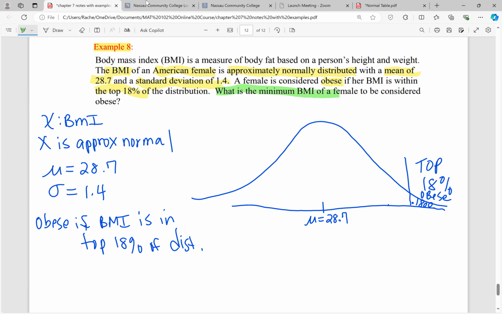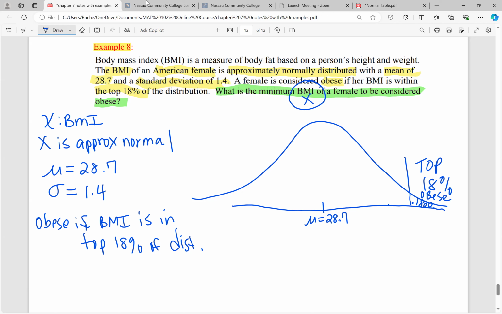What is the minimum BMI of a female to be considered obese? So I'm asking for a BMI, right? I'm asking for a value of BMI, which is X. So I'm asking for a score, a raw score. BMI is X. So what is the BMI of a female to be considered obese?